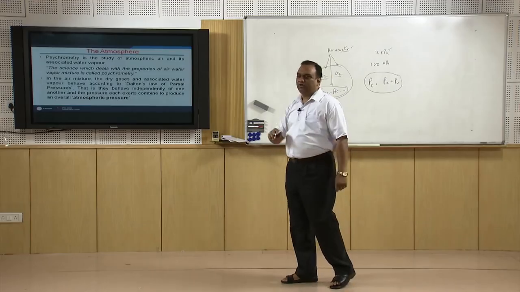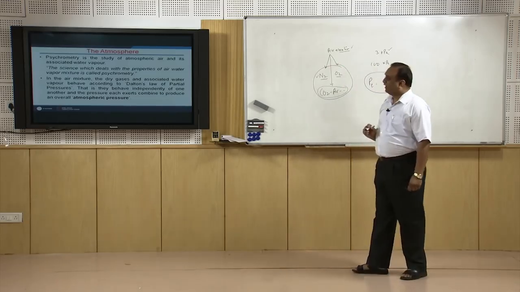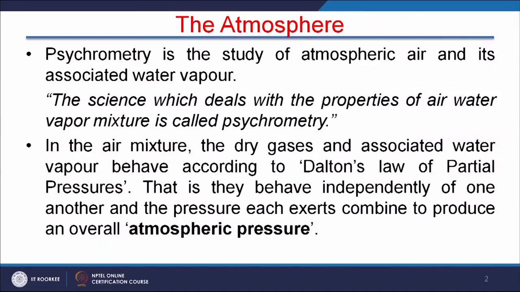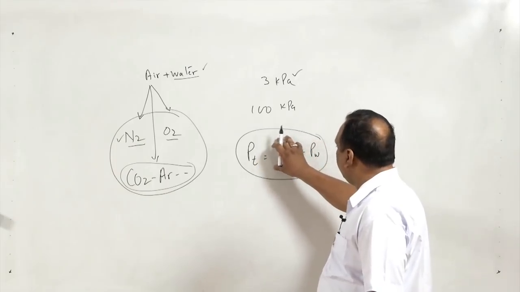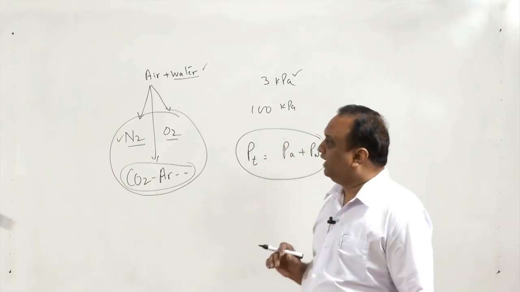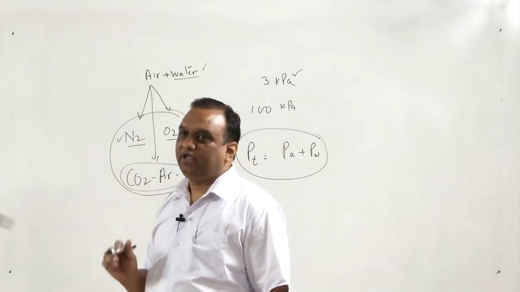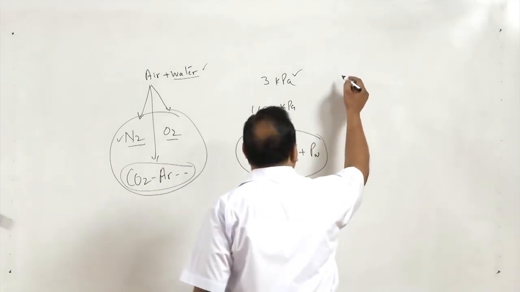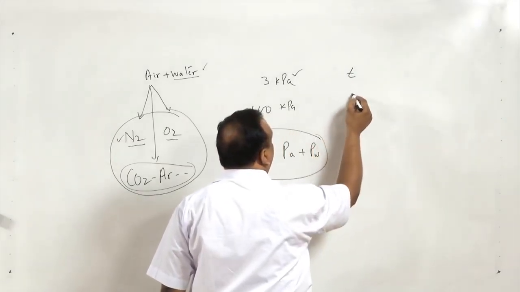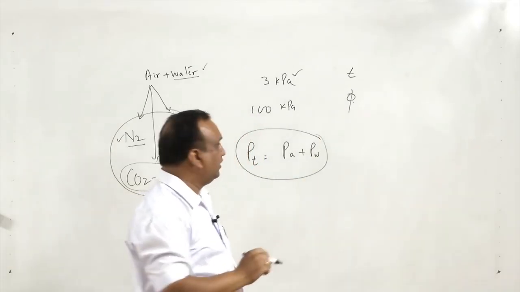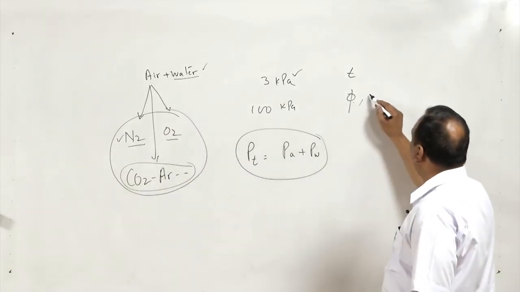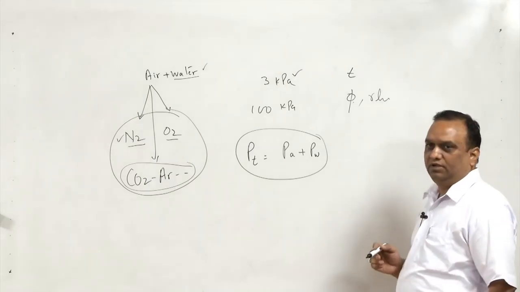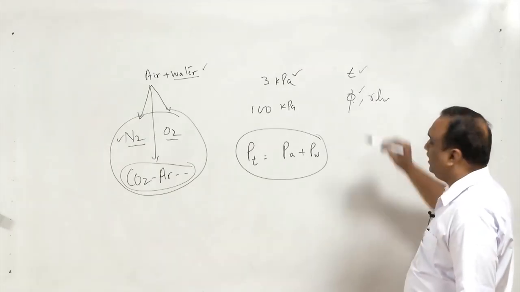Now, we will go by the definition of psychrometry. Psychrometry is the study of atmospheric air and its associated water vapor. The thermodynamic study of the mixture of pure air and water vapor is known as psychrometry, and it is very helpful in air conditioning processes, because in air conditioning normally we maintain the temperature and relative humidity. Relative humidity is denoted by phi, also by RH. So, we deal with the temperature and relative humidity.